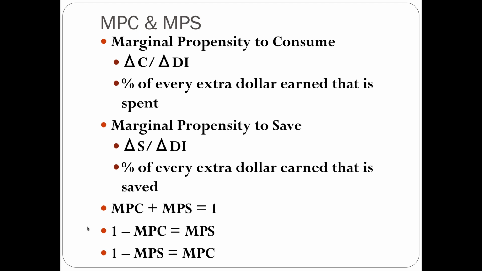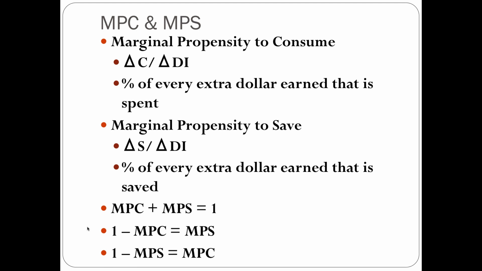So let me give you a couple of scenarios. Let's say you consume 30 cents of every dollar. Your marginal propensity to consume is going to be 0.3. And once you know that, you can easily figure out your MPS, your marginal propensity to save, as 0.7. 0.3 plus 0.7 adds up to 1.